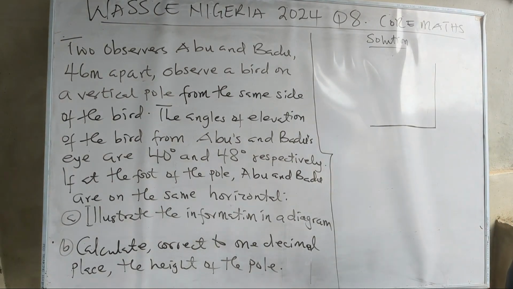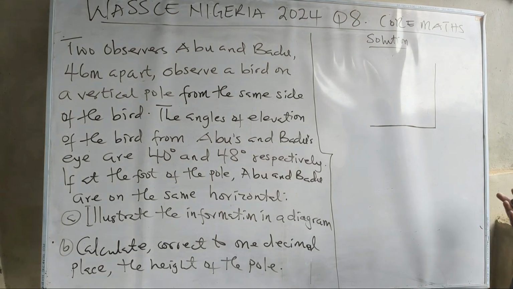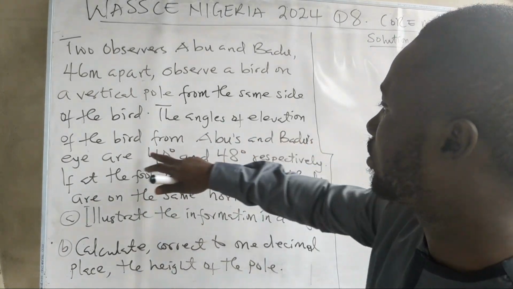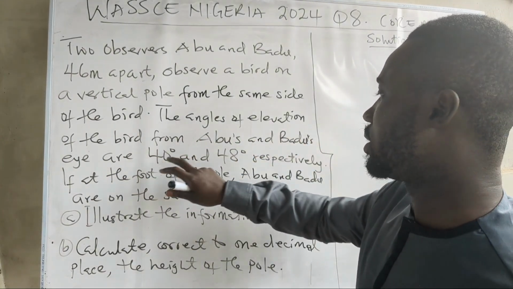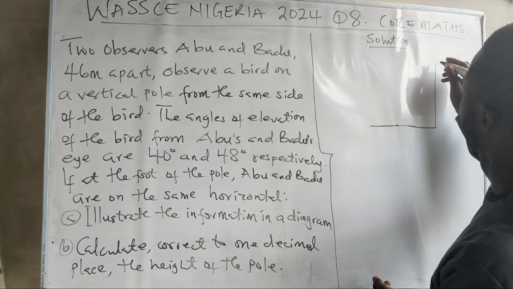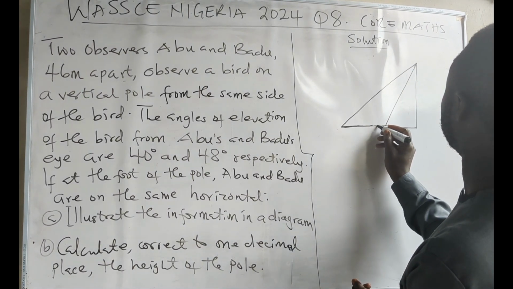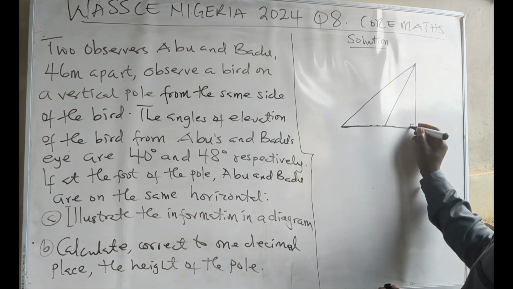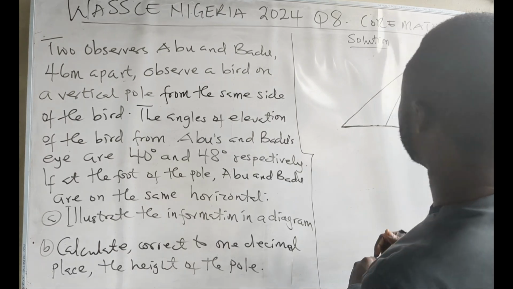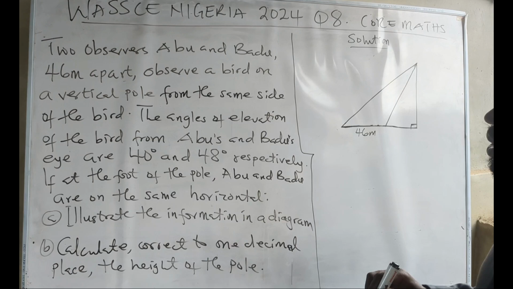All right. So let's see where we are given the angle of elevation. Let's see where Ebu is and where Bedu is. The angle of elevation of the bed from Ebu and Bedu are 40 and 48. So you have one to be 40 and one to be 48. So Ebu and Bedu, 46 meters apart, this is the pole. One will be here, one will be here. All right. So let's see, what is the angle?